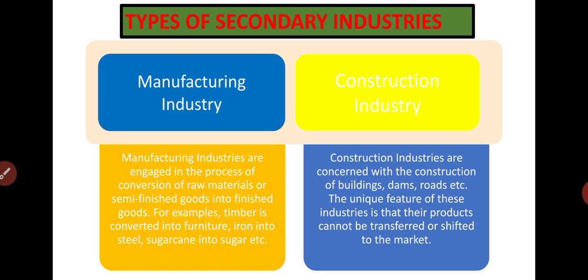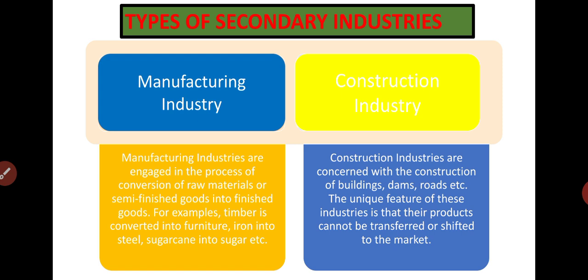The next type is the second part of secondary industry, that is constructive industry. As the name suggests, constructive is something related to construction. That means industries that do the work of construction, like construction of buildings, dams, roads. And why are we saying these are secondary? Because construction industries are concerned with the construction of buildings, dams, roads, etc. And what are they doing? They are using products like steel and all to make the goods more usable in the form of dams and roads.